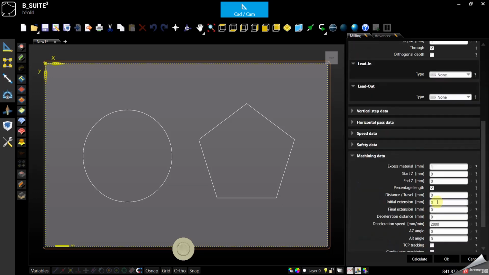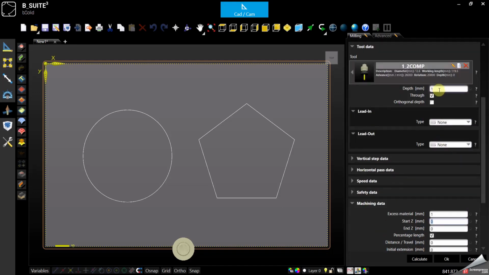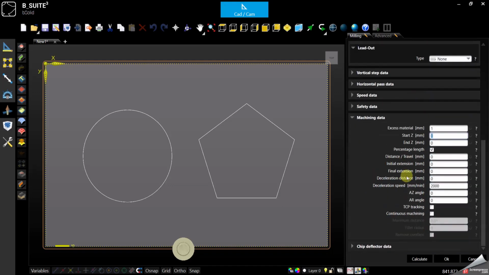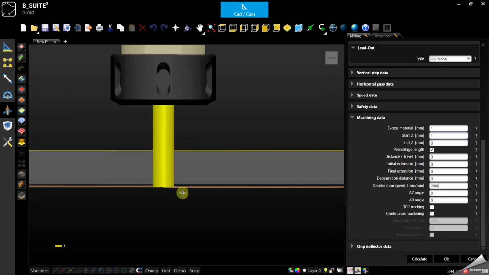Then start Z and end Z. So this will be added to the depth, to the specified depth. So if we want to start maybe a millimeter down, let me see.